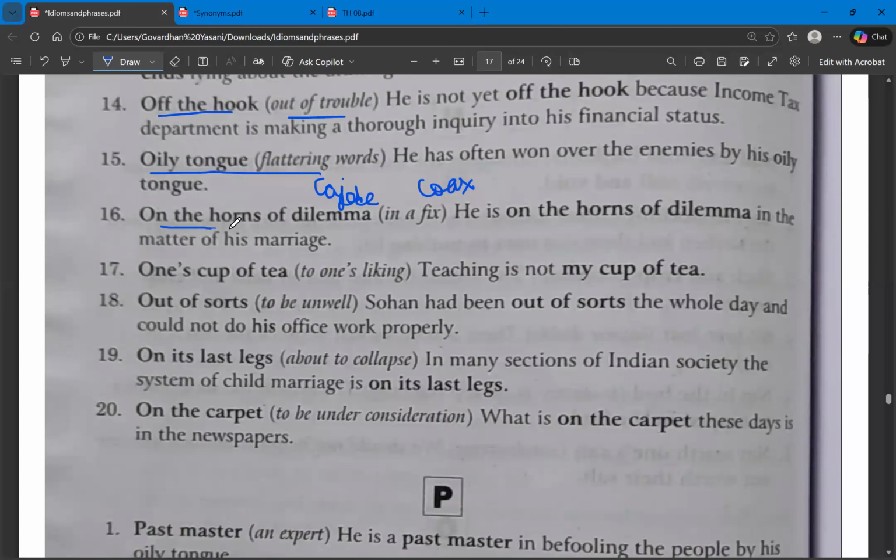Next, on the horns of a dilemma. In a fix means in a confusion. So on the horns of dilemma means in a confusion.